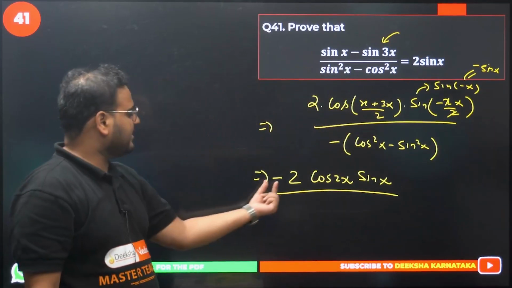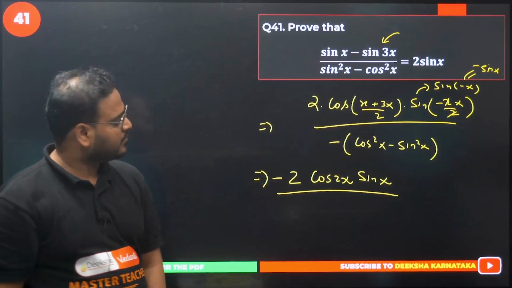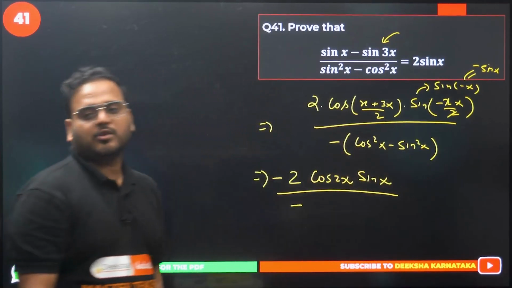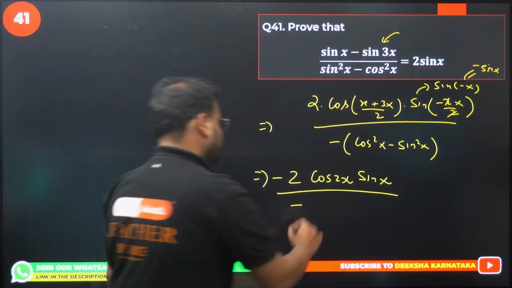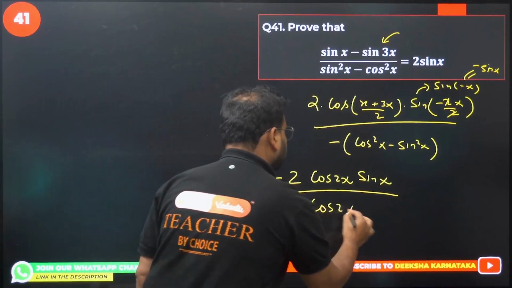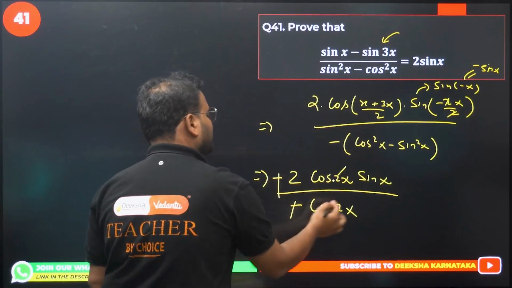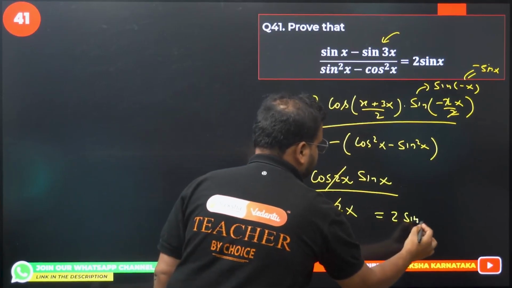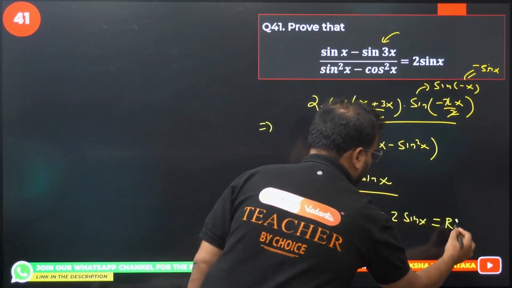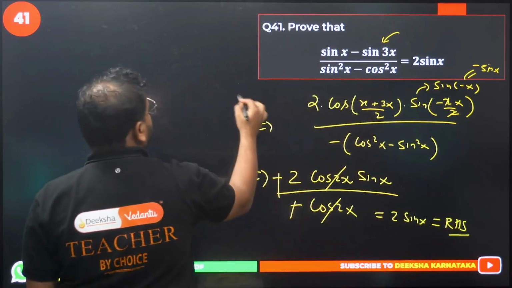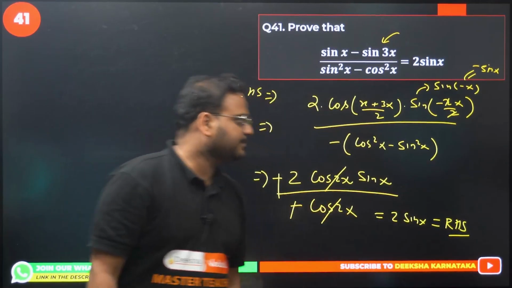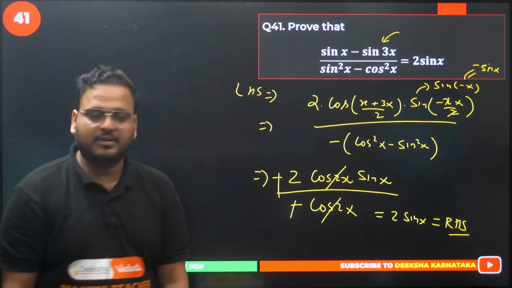So I've taken that minus sign and written it in the beginning. And this is the formula cos square minus sin square. Cos square minus sin square is the formula of cos 2x. Right here, cos 2x. Minus minus cancelled. Cos 2x cancelled. Answer is 2 sin x equals RHS. Started from LHS. LHS is this, RHS is this. Done. Good enough. 41 is done.